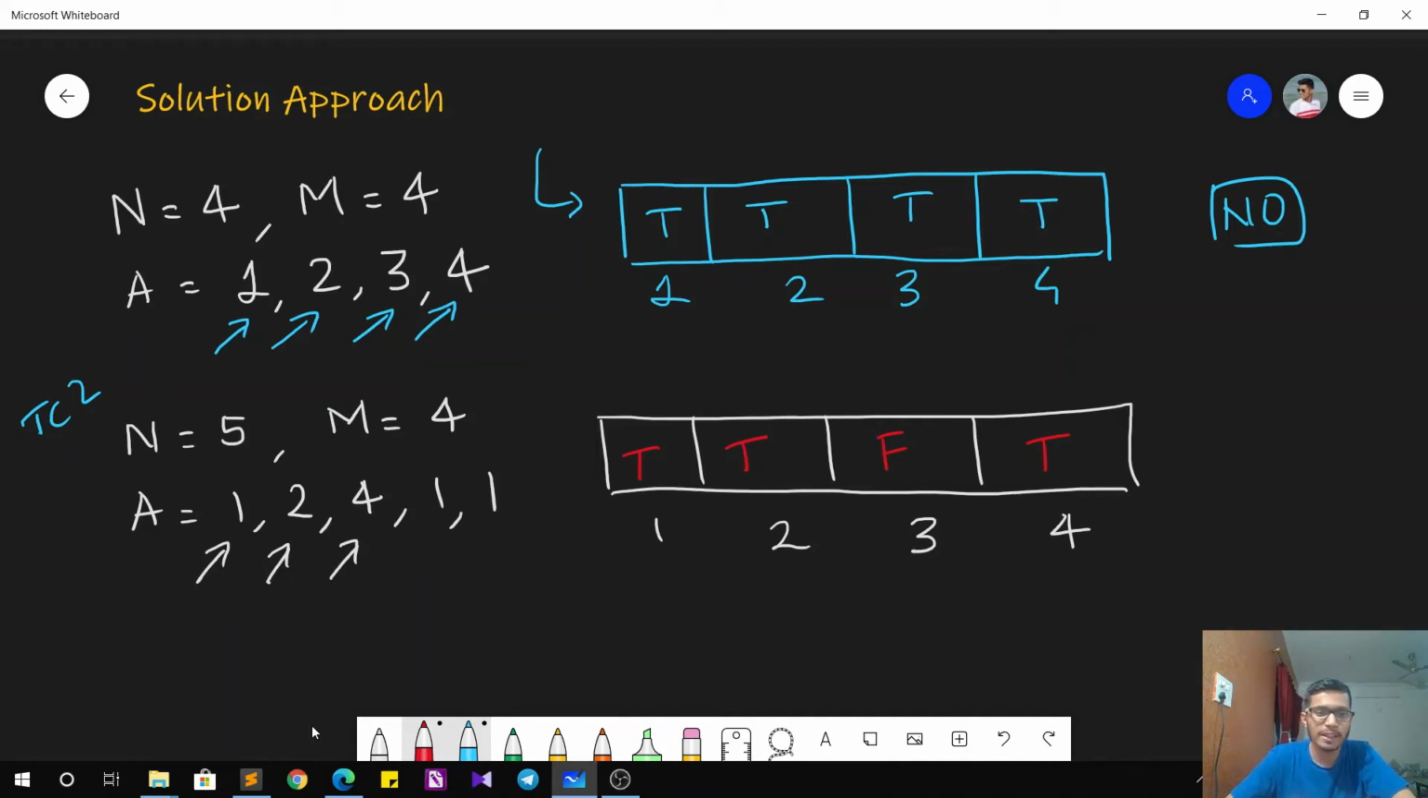So after marking the topics number 1, 2 and 4 as true, we just have to check whether any one of them is false. If any one of them is false, which in this case is true, because here you can see that chef can easily pick topic number 3, master it so that he can win the Nobel Prize.